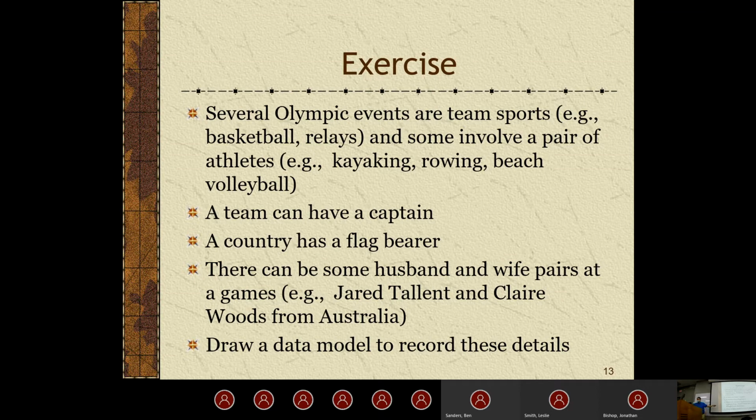Let's see. So if we had a country with a flag bearer, again, it's going to be a recursive relationship. We model country, we get our country information, and then because it says a flag bearer, that means it's singular. So we have a one-to-one relationship there where one country has one flag bearer. So all we have to do is just put flag bearer inside the country table, and then we have that information stored. So any questions about this so far?